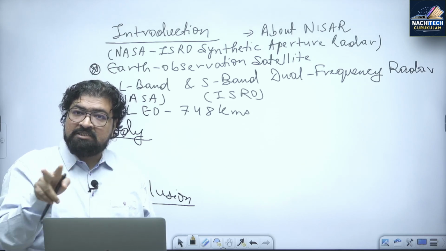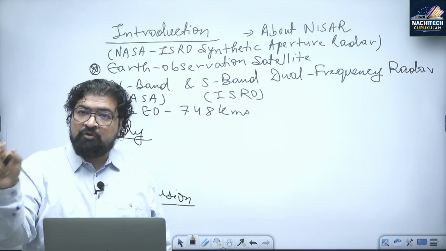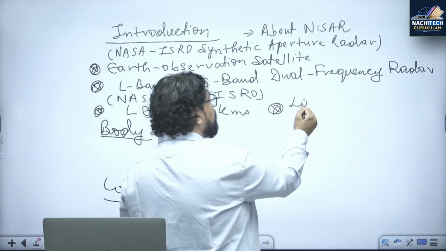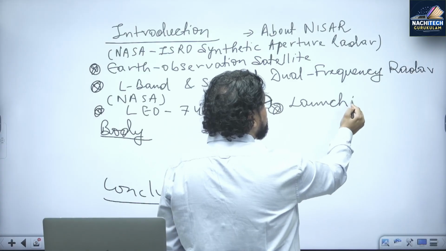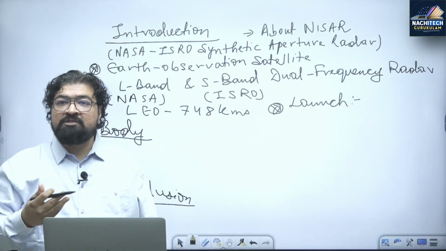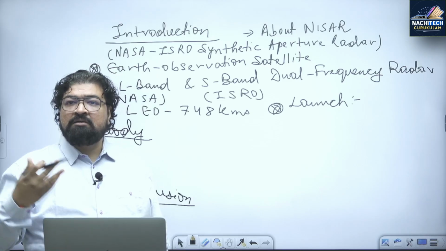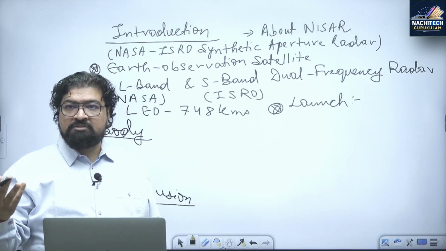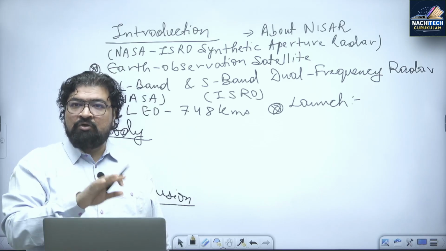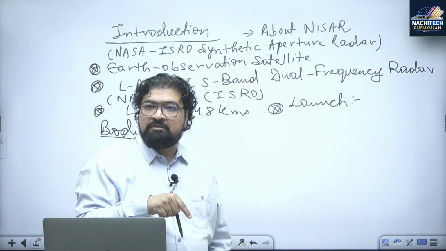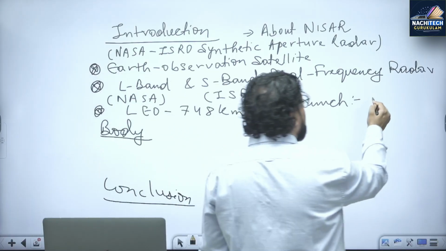2 साल से डिले चल रहा है. 2 years it has been postponed. Now it is going to be launched from Sriharikota. You know that from where India does the launch? Satish Dhawan Space Center, right? SHAR. That is our launch station we have. From there we are going to launch it. So Satish Dhawan Space Center Sriharikota, we are planning this year. So here the launch will be by GSLV.